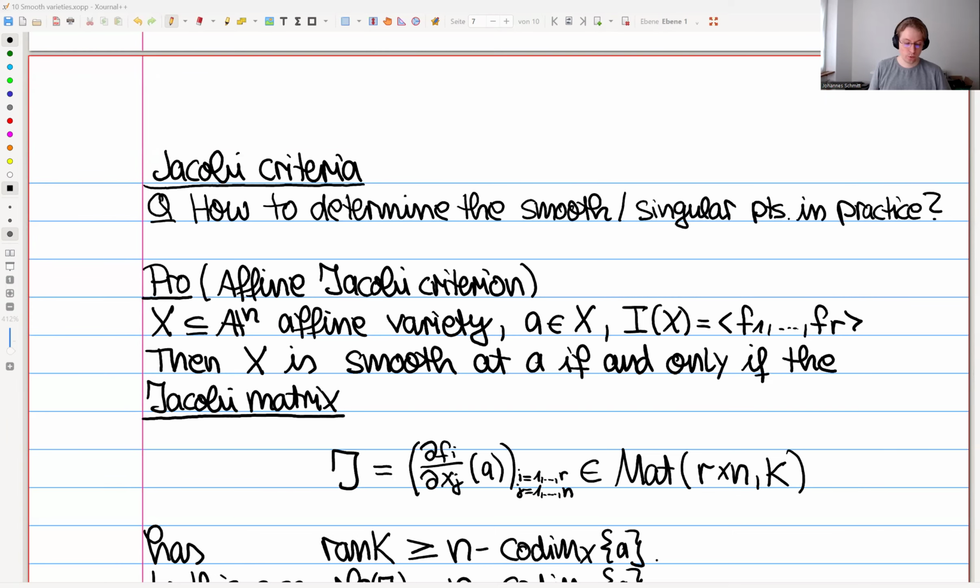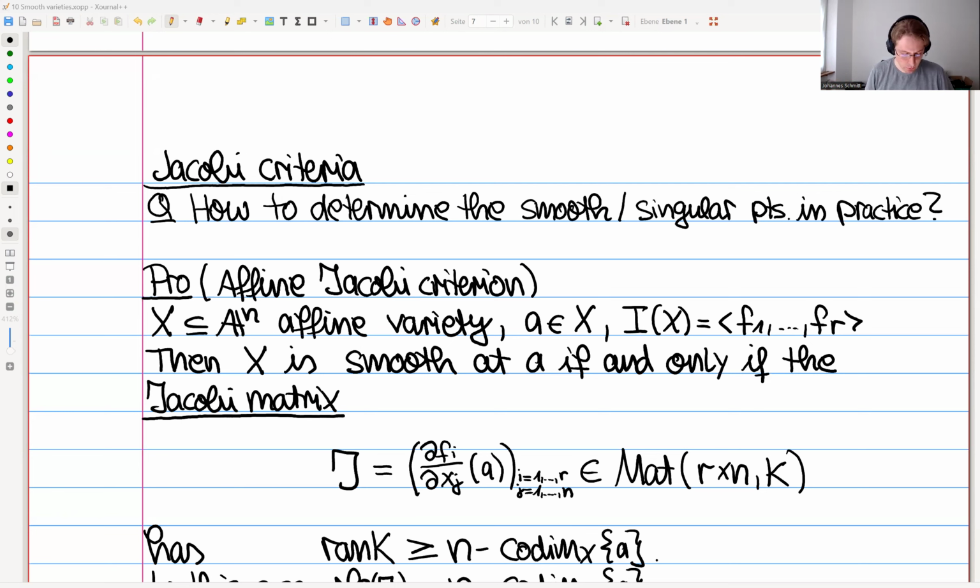In the last video, we defined what it means for a point A inside a variety X to be smooth. Namely, we have seen this is equivalent to saying that the dimension of the tangent space T_A of X is equal to the local dimension of X at A.